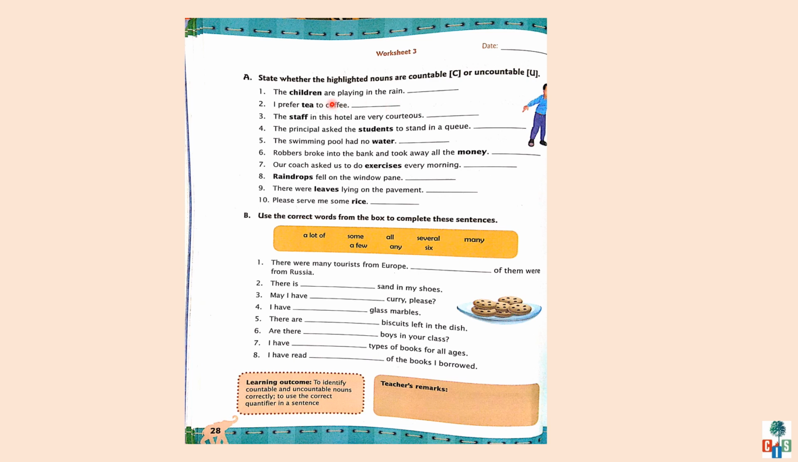What is the noun here, children? The highlighted noun. Children. Is it a countable or uncountable noun? Yes, it is a countable noun. So you will write C. The rest of the sentences you have to do on your own. And for exercise B, we will discuss quantifiers.